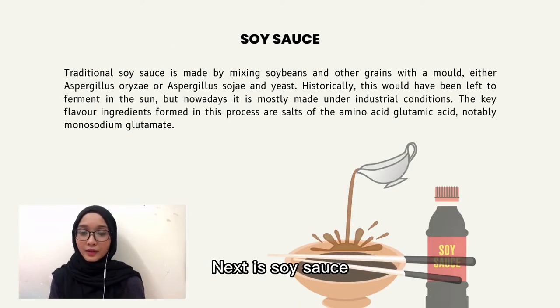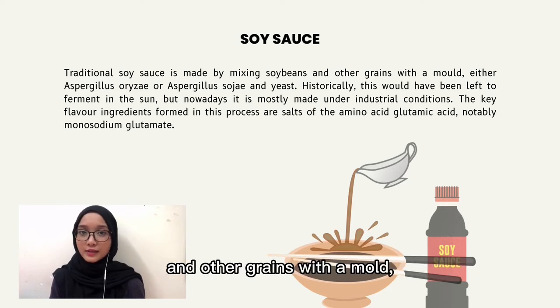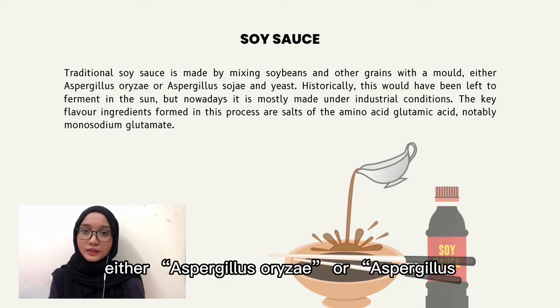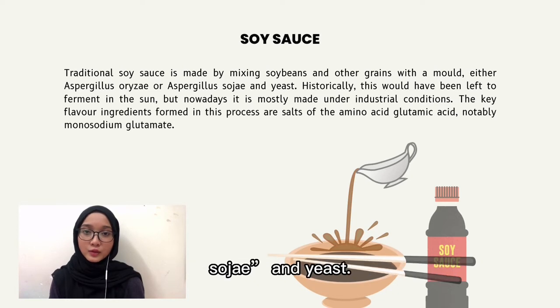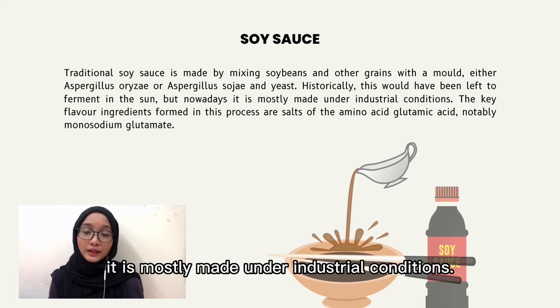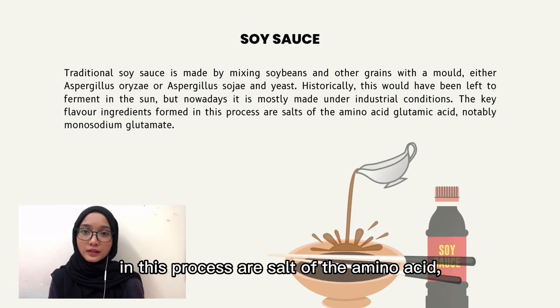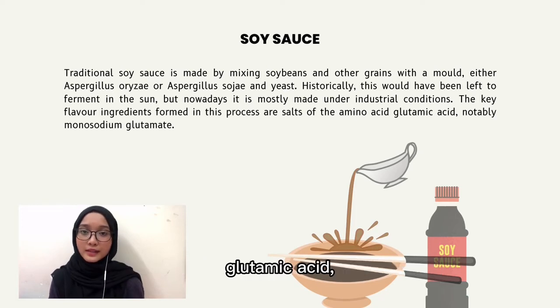Next is soy sauce. Traditional soy sauce is made by mixing soybeans and other grains with a mold, either Aspergillus oryzae or Aspergillus sojae, and yeast. Historically, this would have been left to ferment in the sun, but nowadays it is mostly made under industrial conditions. The key flavor ingredients found in this process are salts of the amino acid glutamic acid, notably monosodium glutamate.